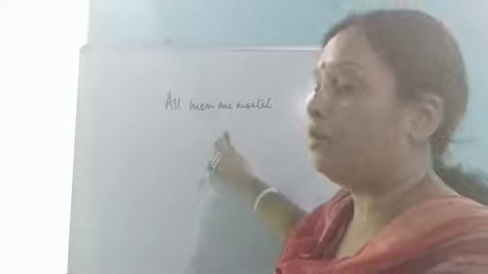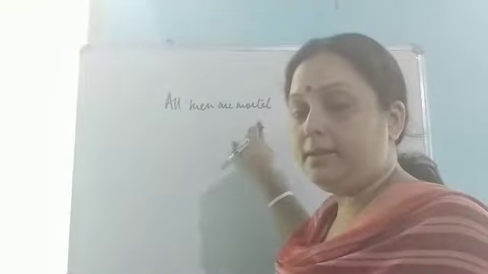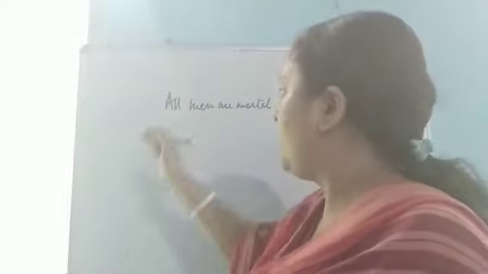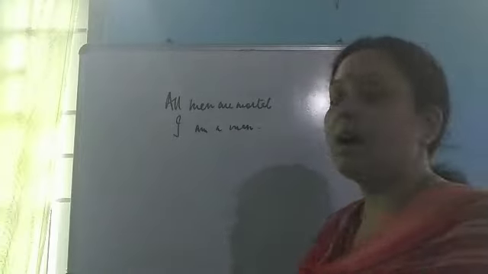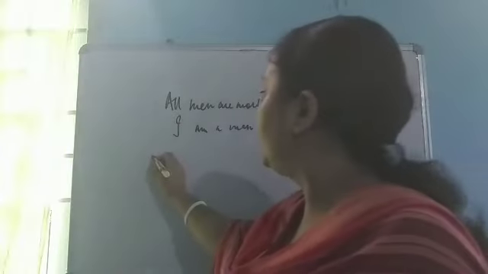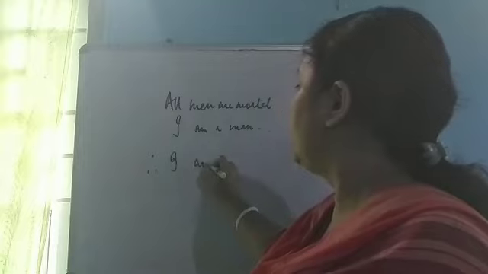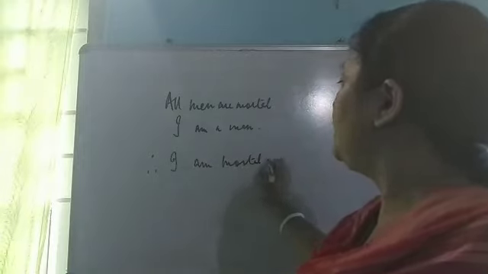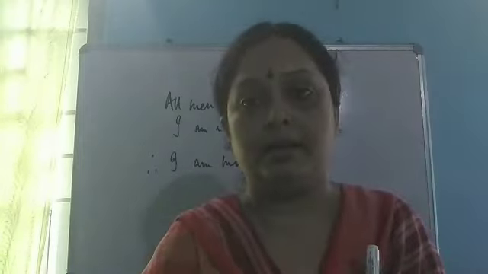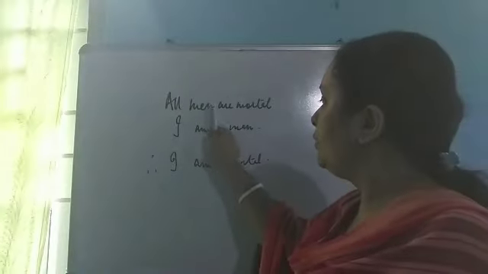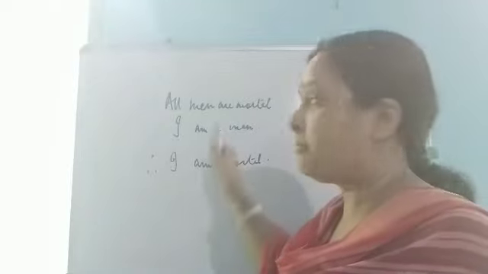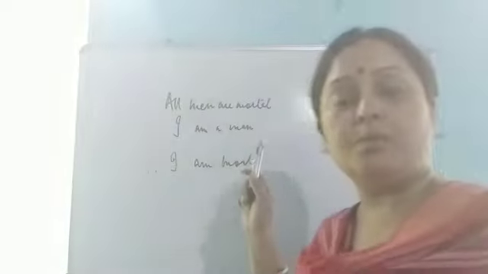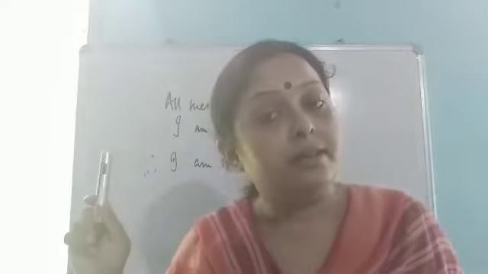How? All men are mortal. If I am a man, and yes, I am a man, I can come to the conclusion that I am mortal. That means I will also die. So I have passed from something known to something unknown with the help of reasoning.